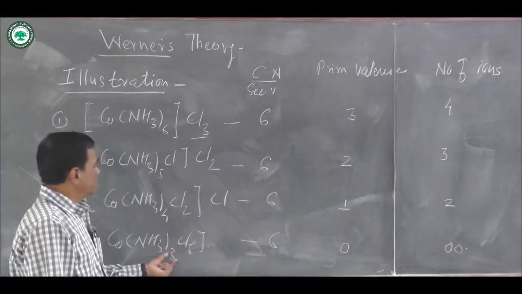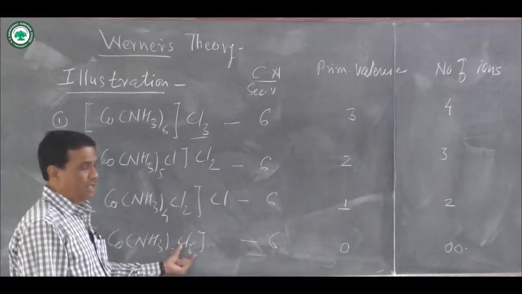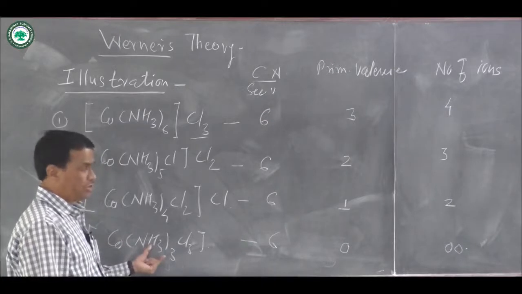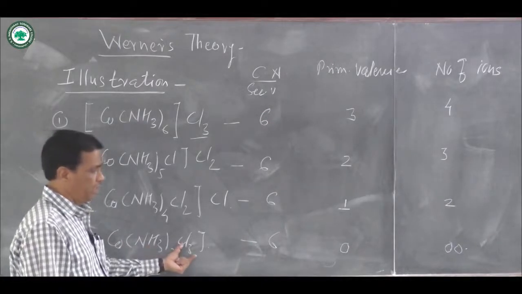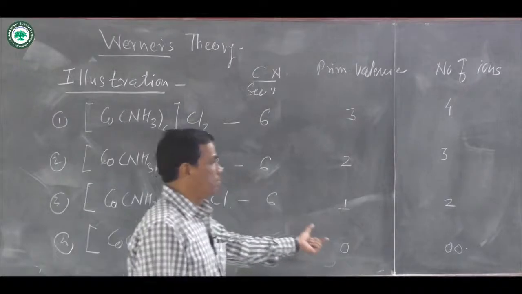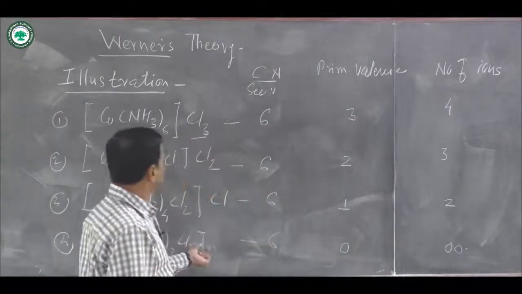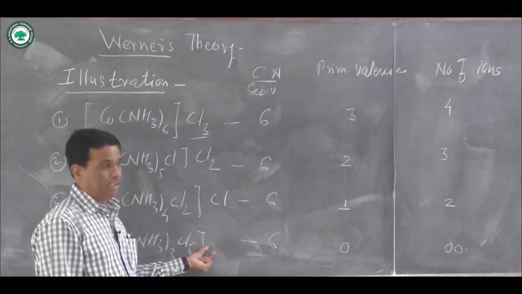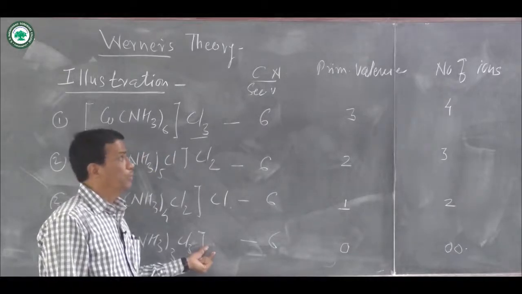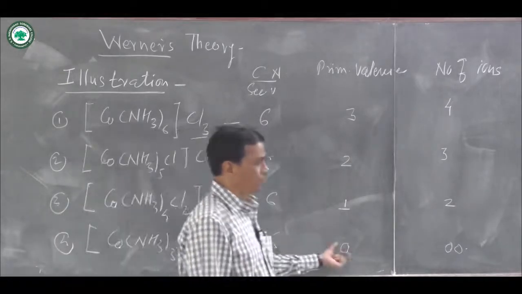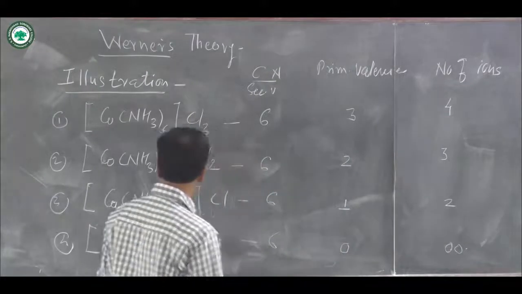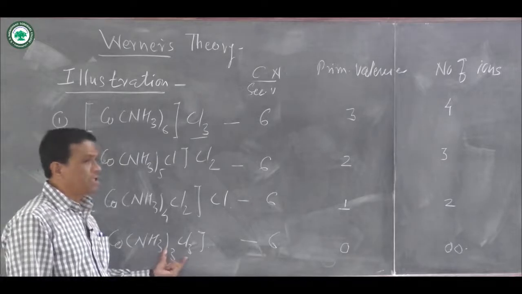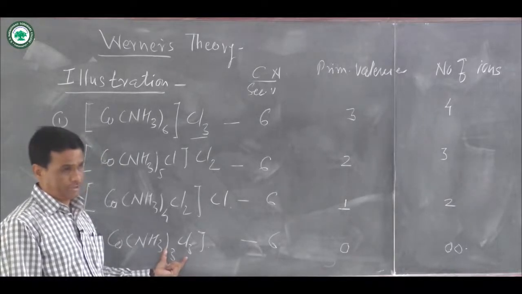The reason is that 6 ligands are directly attached to this Co3+. Out of that, 3 are NH3 ligands and 3 are chloride ligands. Then primary valencies: outside the square bracket, there is no chloride ion or any anion. Therefore, primary valency is equal to 0. And this complex compound is non-ionizable because all ligands are secondary valencies.